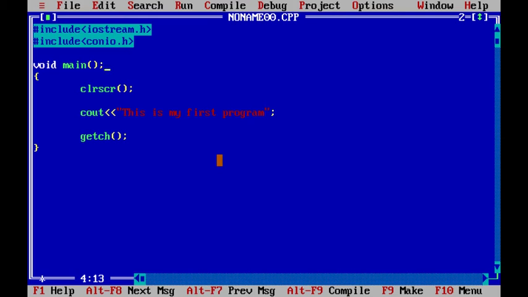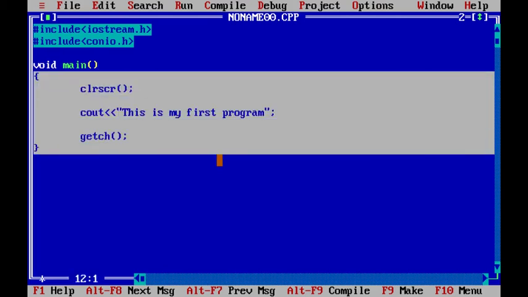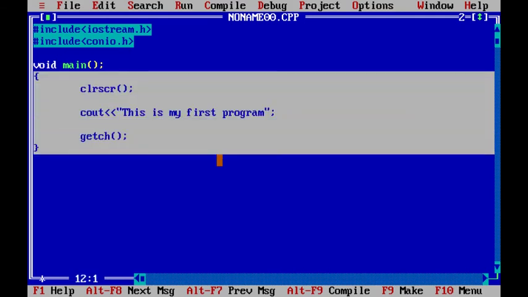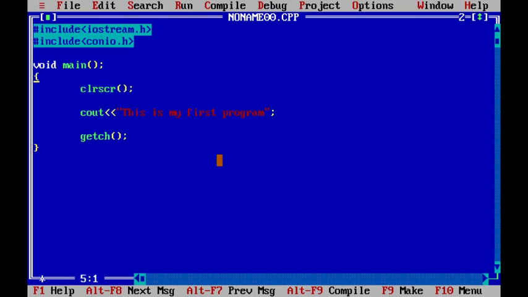And one more important thing, don't use a semicolon over here. Why? I'll tell you. Because this is my void main. As I told you, this is the head, and here we have the body for that head. You use a semicolon basically to terminate a statement. So if you put a semicolon over here, you're terminating your void main, that means you're terminating your head from the body, and then you don't have any relation between your head and body. So that's wrong. I hope you understood.